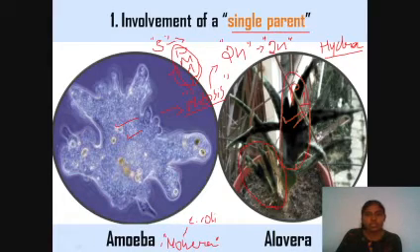So for unicellular organisms you can give the examples of bacteria and amoeba, for animals hydra, and for the plant group aloe vera.